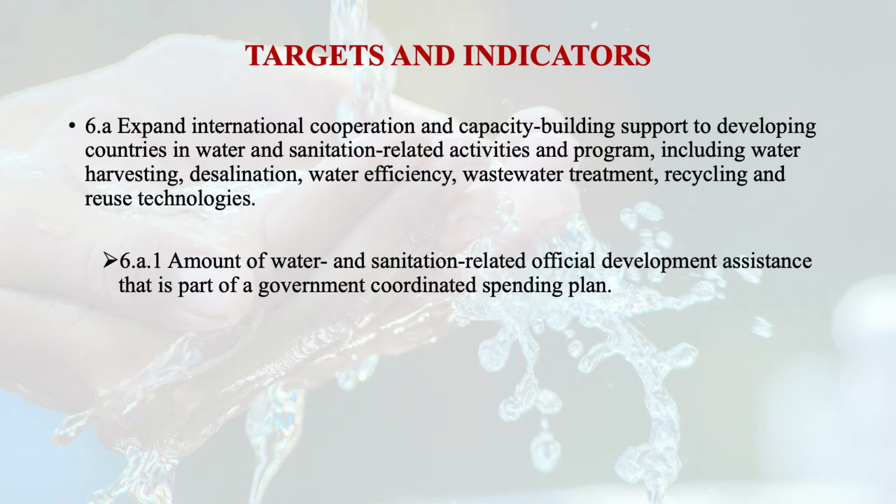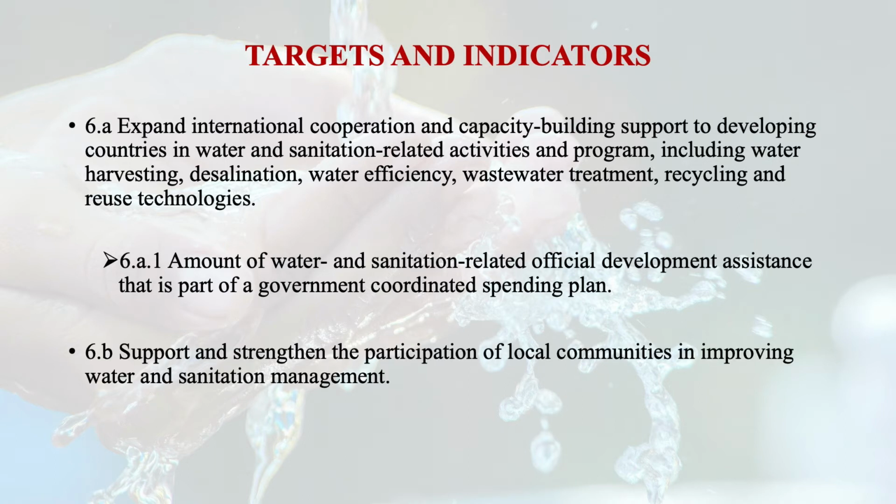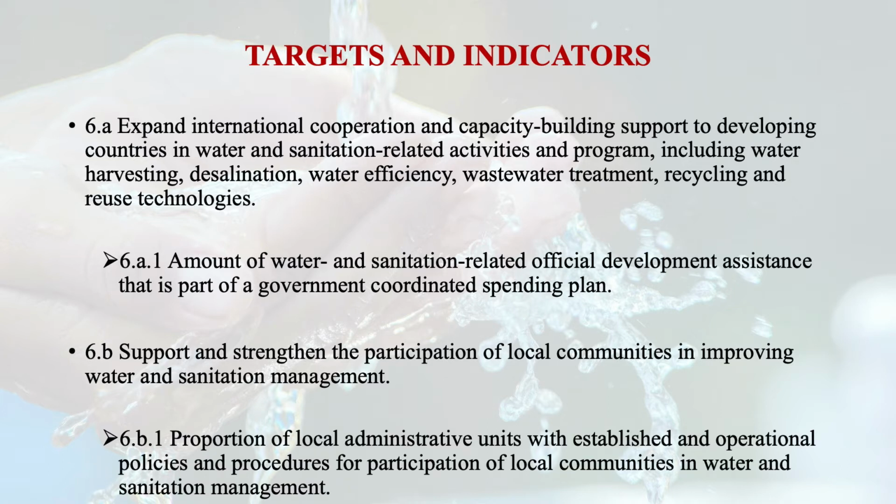Means how much money you have to spend on this direction. Then target number 8 is to support and strengthen participation of local communities in improving water and sanitation management. So the basic indicator to look into the progress of this particular target is the proportion of local administrative units with established and operational policies and procedures for participation of local communities in water and sanitation management. So this is about the SDGs target and indicator.